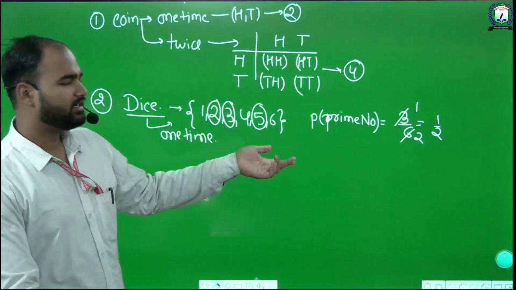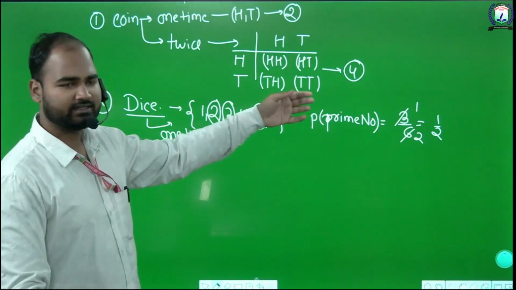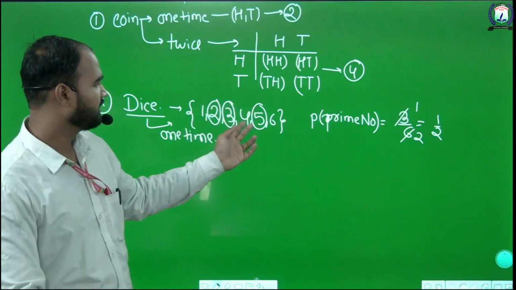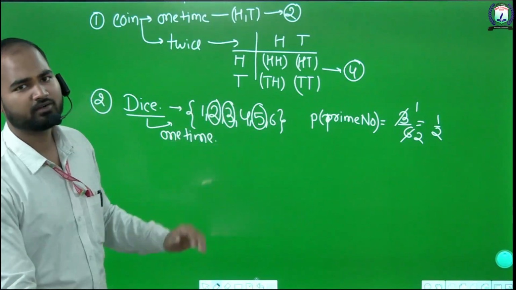Second question is similarly the probability of getting an even number. Even numbers are 2, 4 and 6. That is again 3 upon 6. Probability of getting an odd number. Probability of getting a number less than 3. There are several such questions.